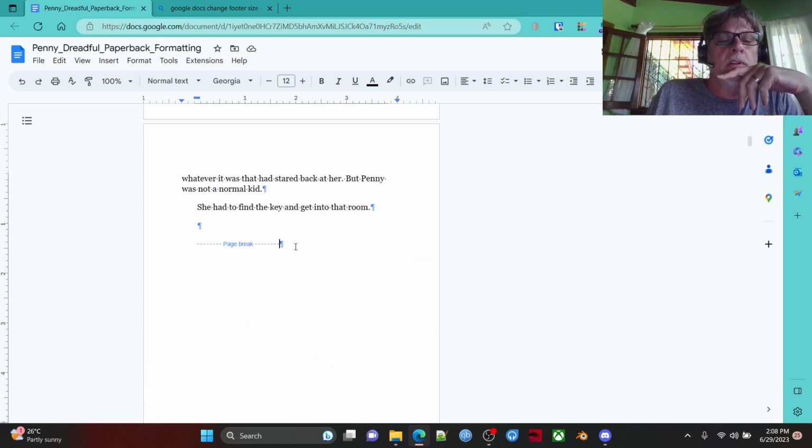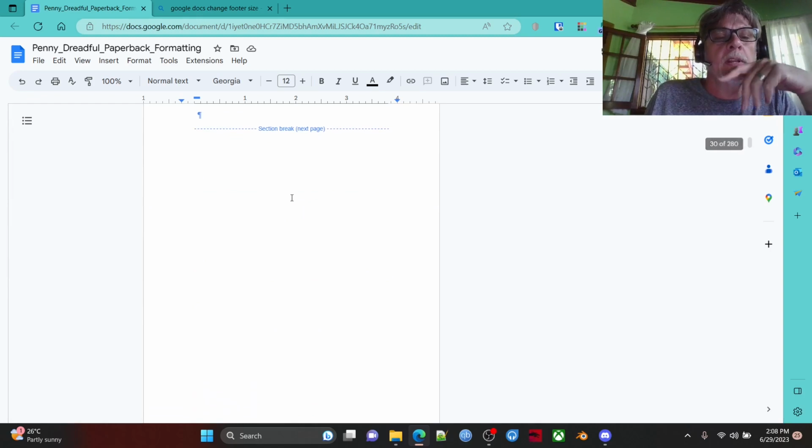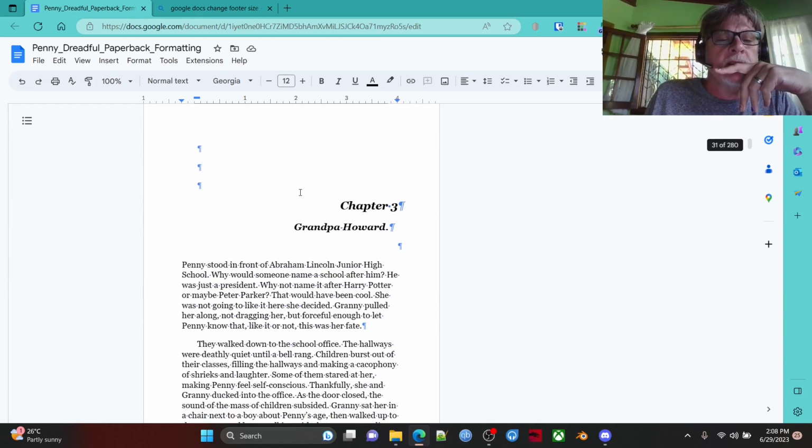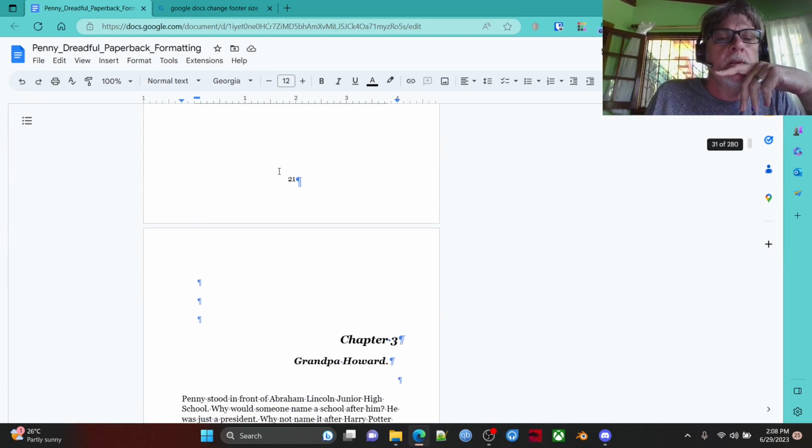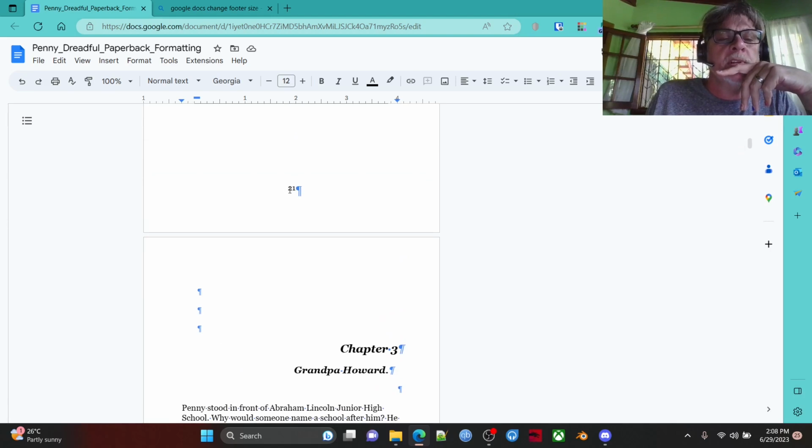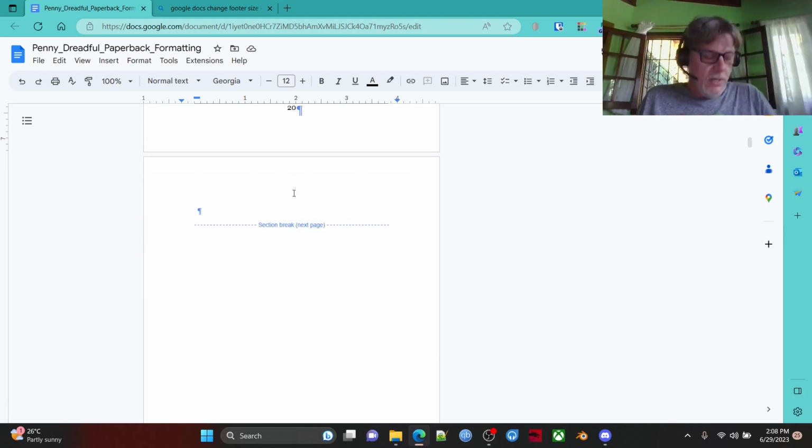I don't know if we did this right. Can't add a page break there. We want to add a break after this section, but why is this the same section? Oh, you know why? Because we did it on the wrong page.